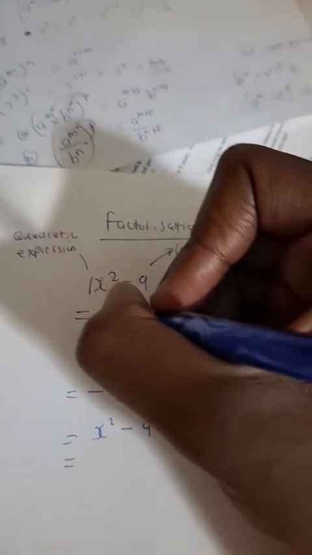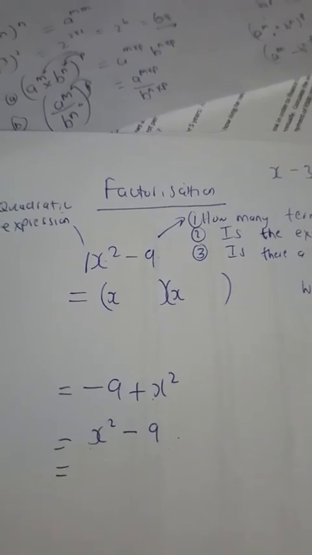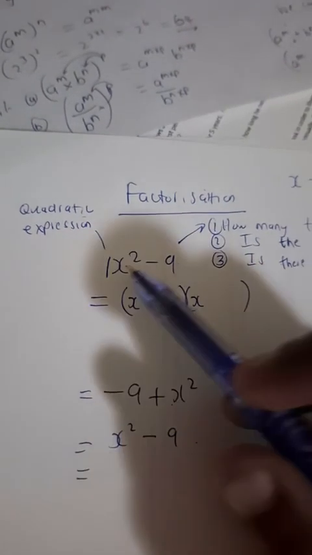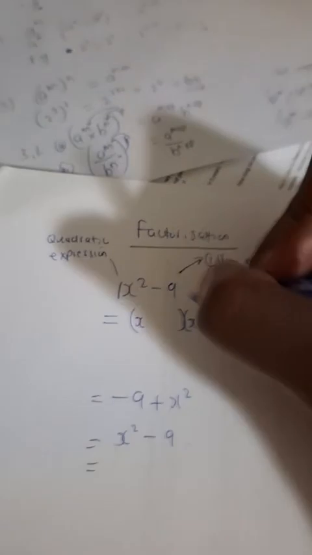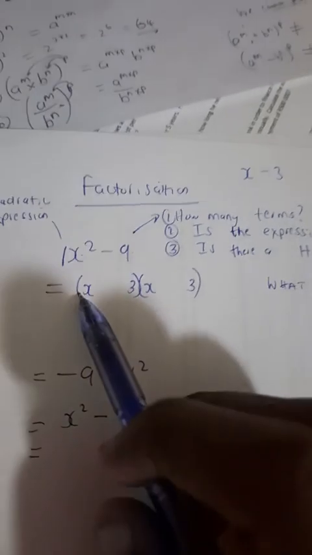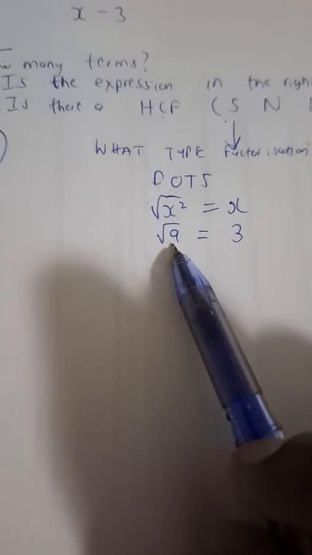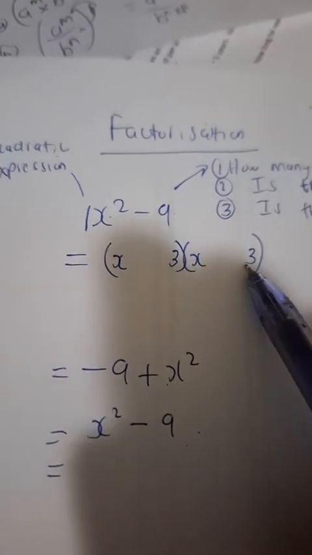So that means we write x here and x there. Why? Because x times x will give me back the x squared. We write 3 there, we write 3 there. Where did I get the x from? I took the square root of x squared, I got x. Where did I get the 3 from? I took the square root of 9, my second perfect square, and I got 3. That's where they come from. So I have 3 and 3.